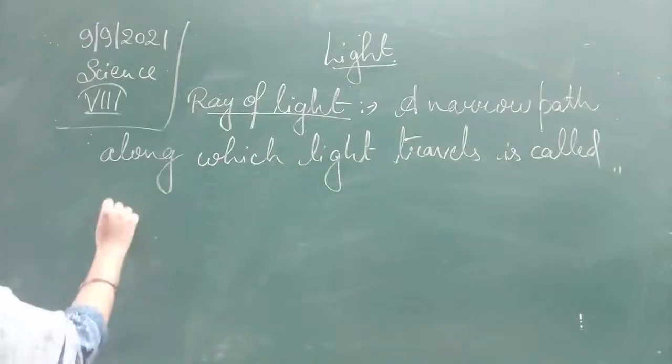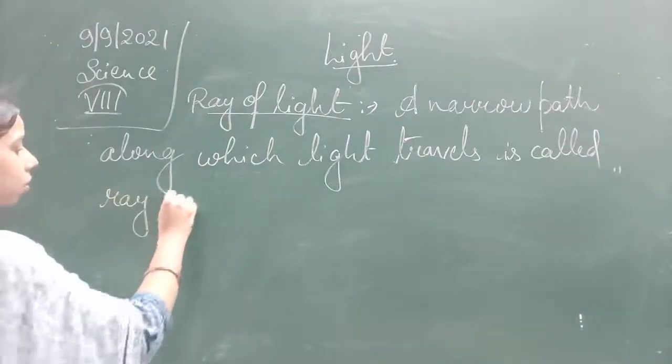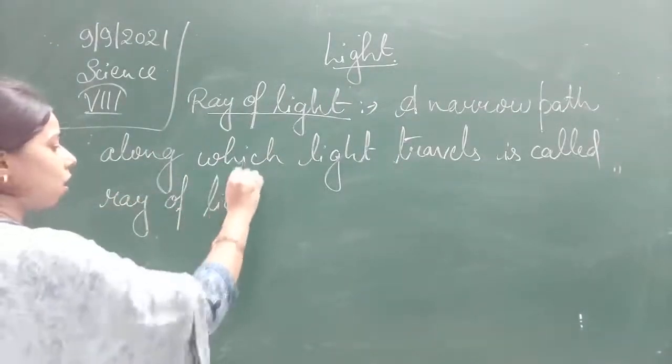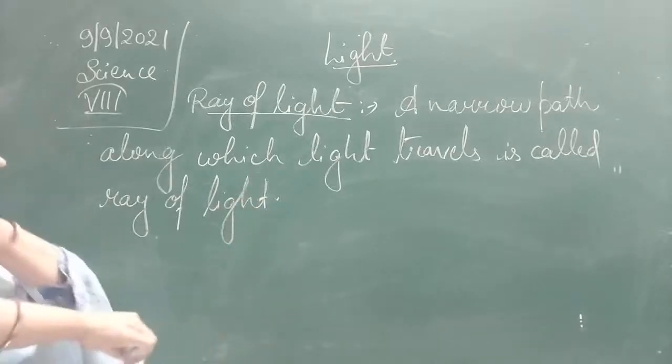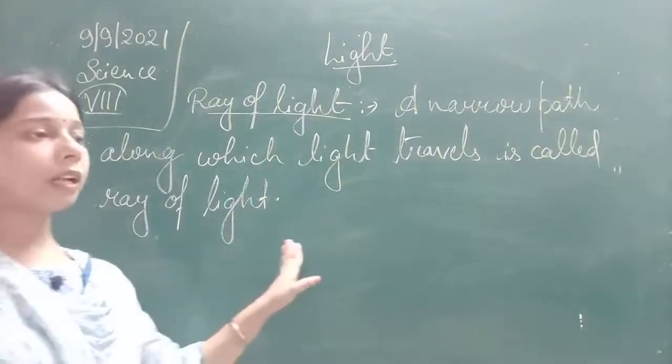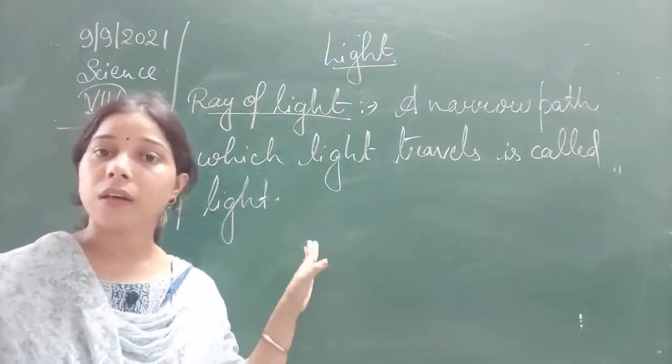A narrow path along which the light travels, that is called the ray of light.